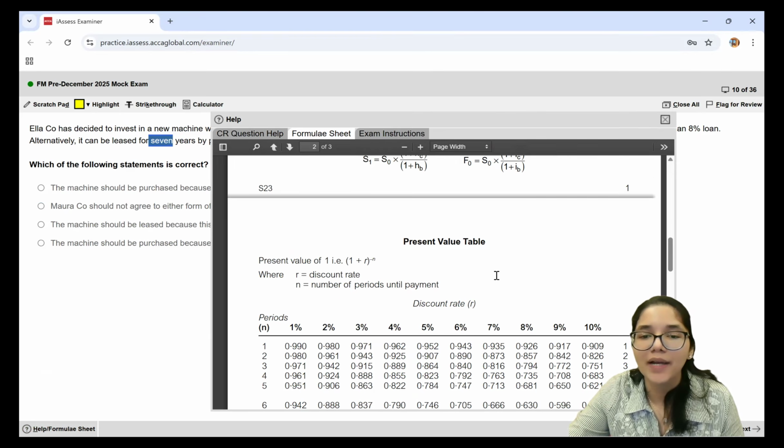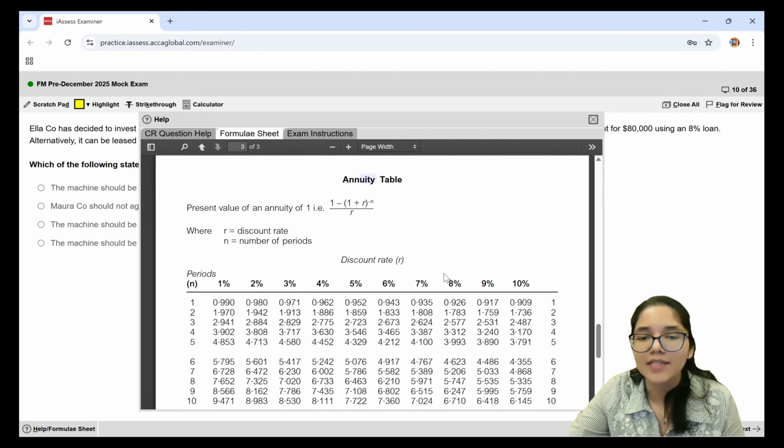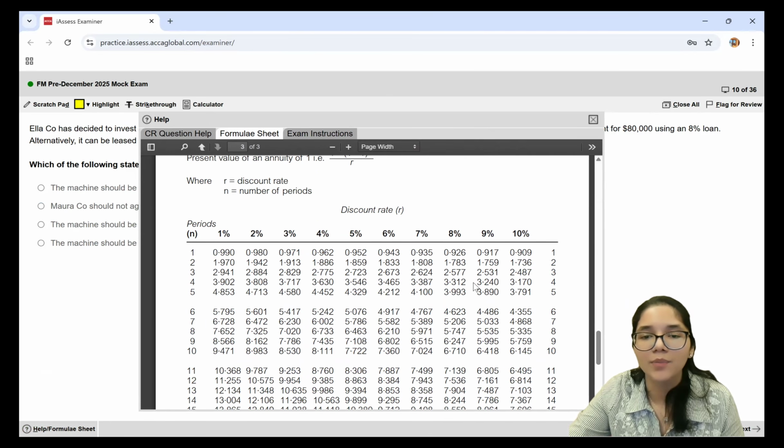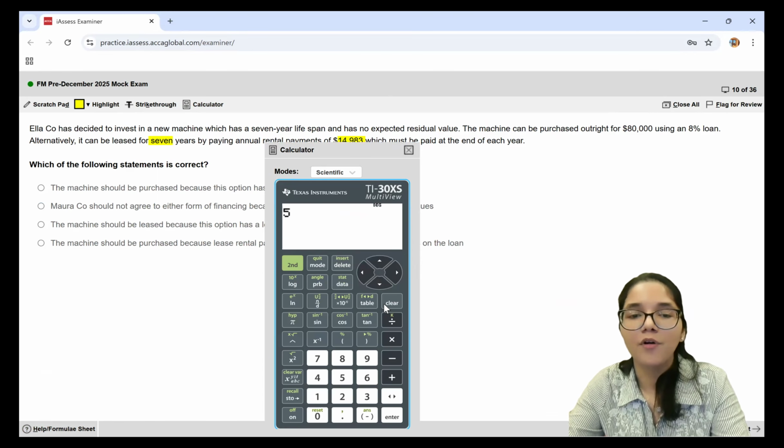8% is the cost of my loan. So I go to the annuity table. This is the place where I have the numbers written for 8%, for a period of 7 years. 5.206 is the factor. So what I do is I take 5.206, multiply this with